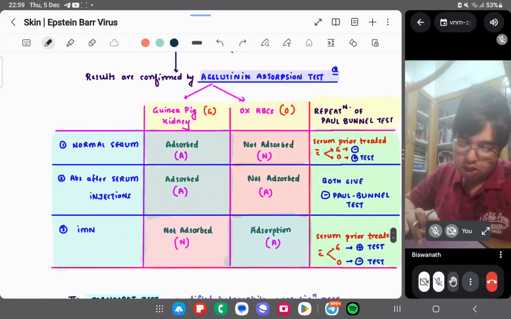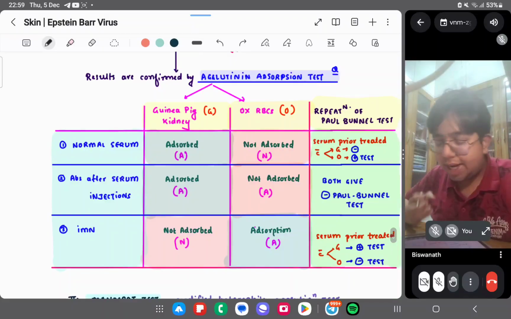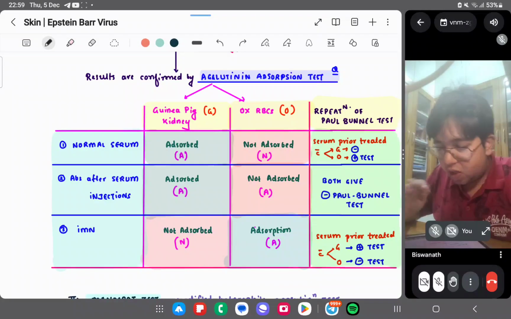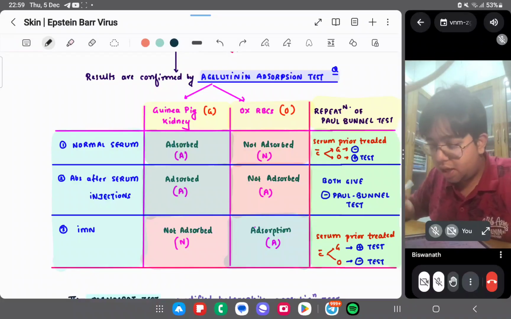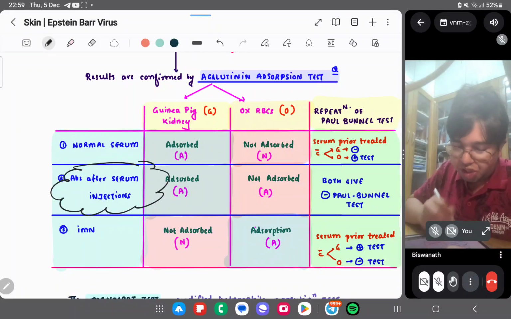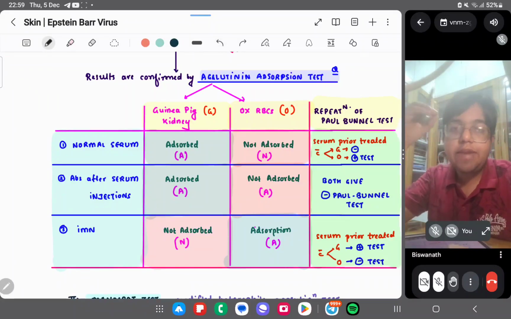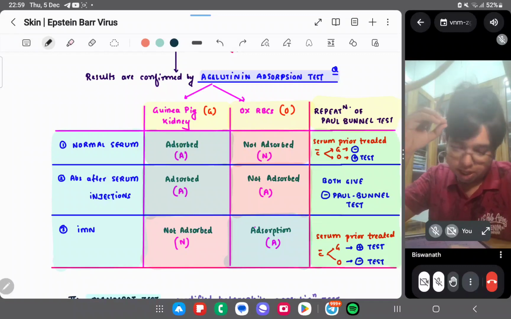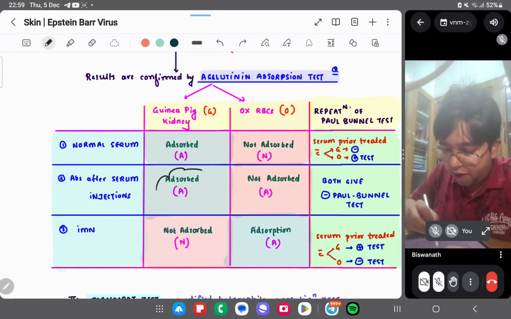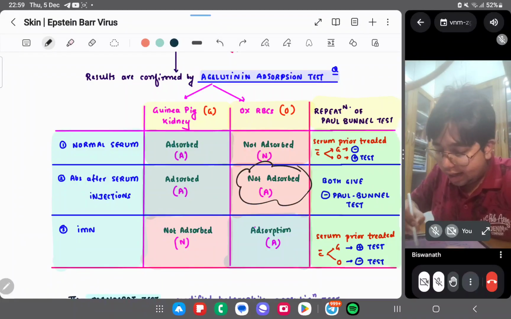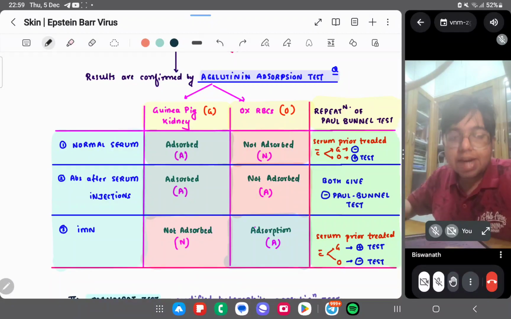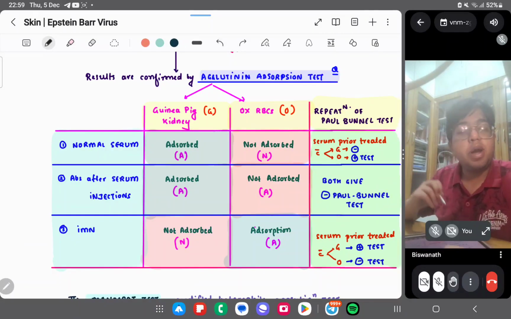So I was saying that if it is adsorbed, it will show a negative result on repeated Paul-Bunnell. But if it is not adsorbed, then there is a positive test, in the repetition one. Second, we take antibodies after serum injection. First is the normal serum, then antibodies after serum injection, then the IMN condition. If it is antibodies after serum injection, it is adsorbed on guinea pig and also adsorbed on ox RBC. So both will give a negative Paul-Bunnell test.